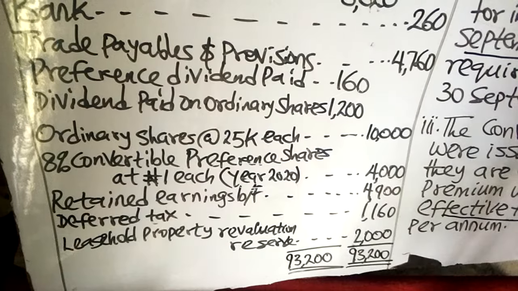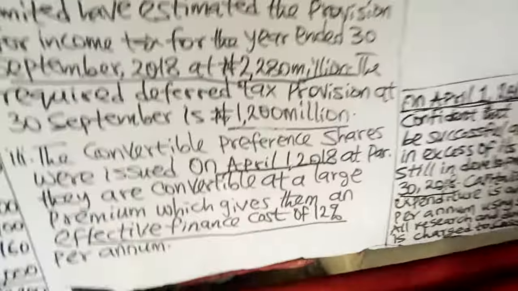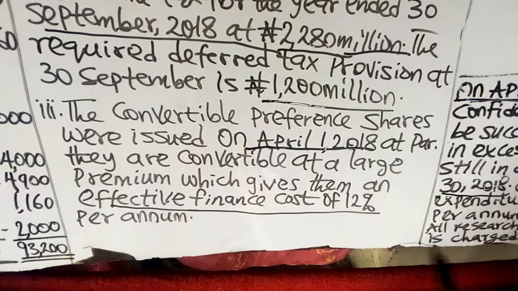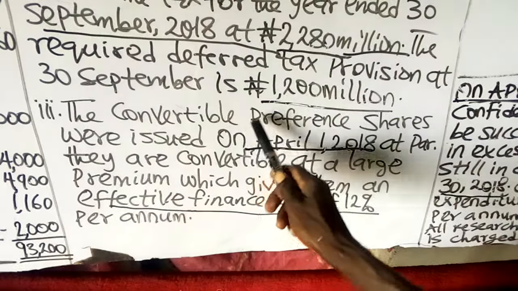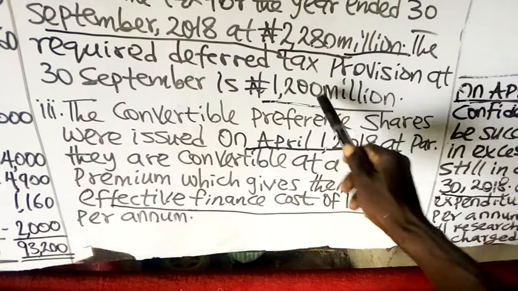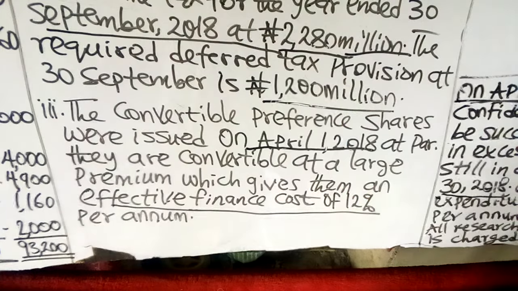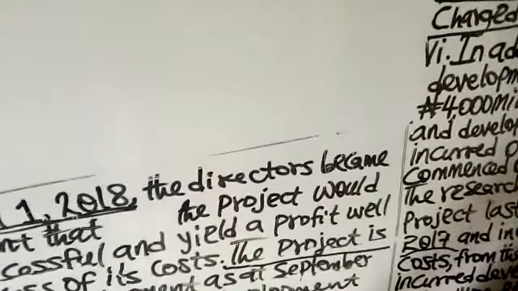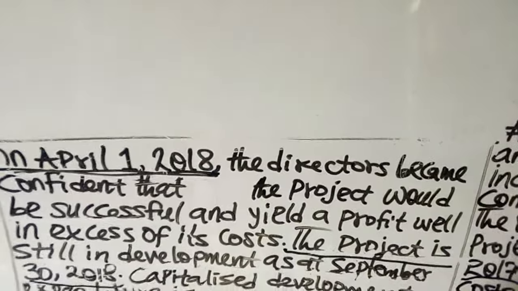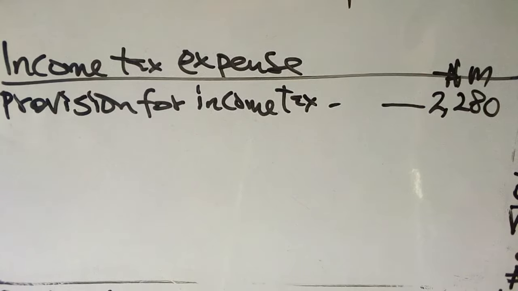That is the opening balance, while the closing balance is 1,200. That means it has increased from 1,160 to 1,200. Anytime there is an increase in deferred tax, you add the increase, while a decrease in deferred tax, you subtract.